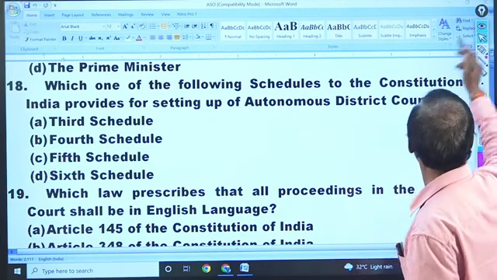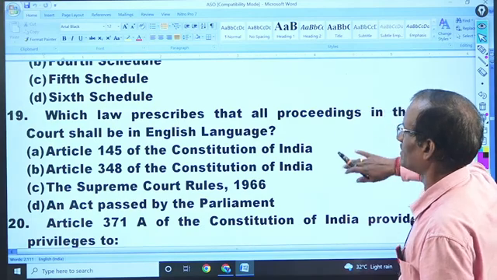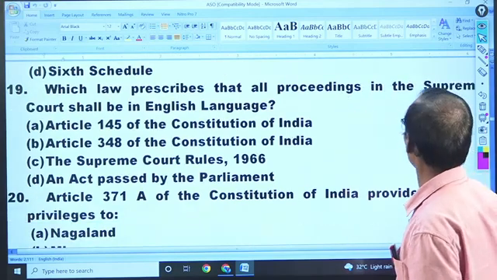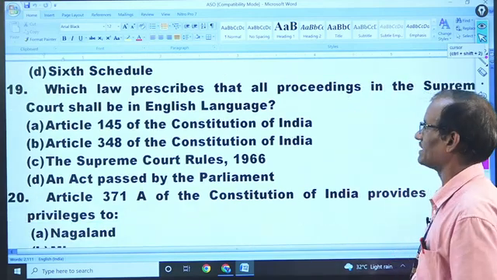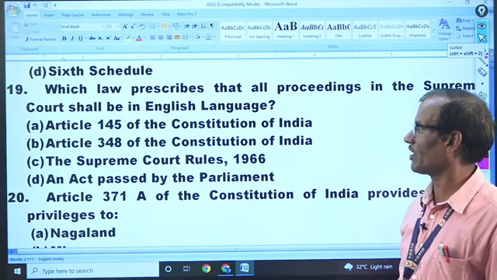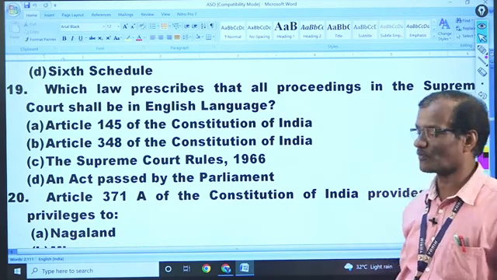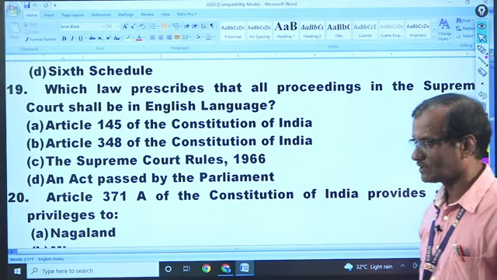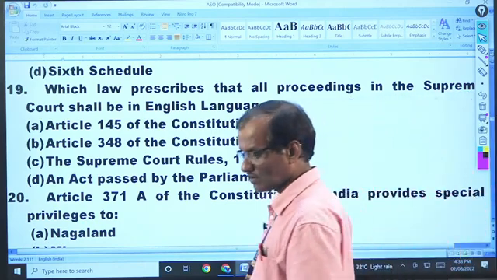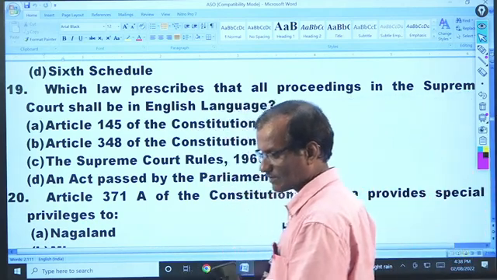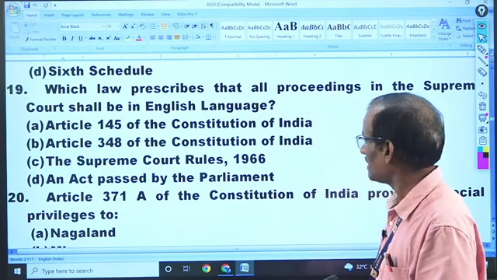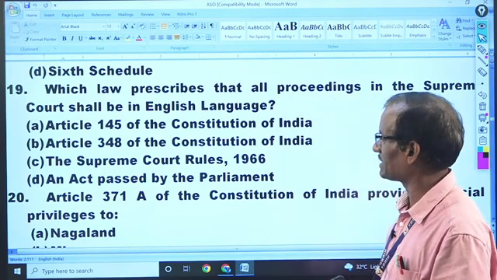Next, which law prescribes that all proceedings in the Supreme Court shall be in English language? Yes, okay. So that is a constitutional article, B.